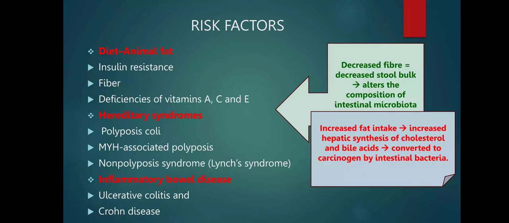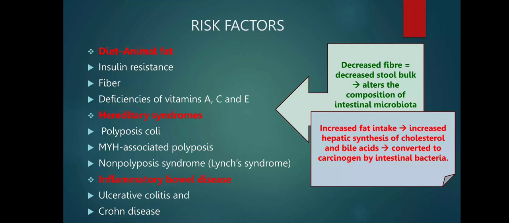So, let's talk about the risk factors of adenocarcinoma of colon. The major risk factors are diet or animal fat, hereditary syndromes, inflammatory bowel disease. So, in diet, animal fat, we can see that there is insulin resistance, fiber deficiency, and deficiency of vitamin A, C, and E. So, let's understand how decreased fiber leads to the adenocarcinoma of colon.